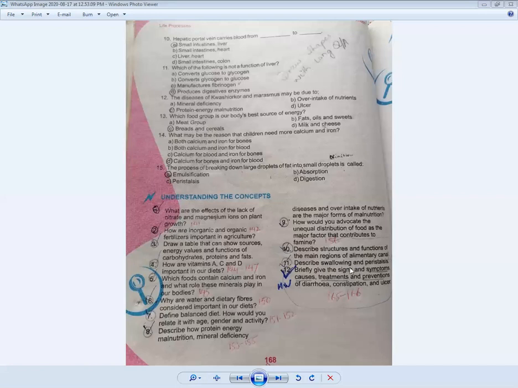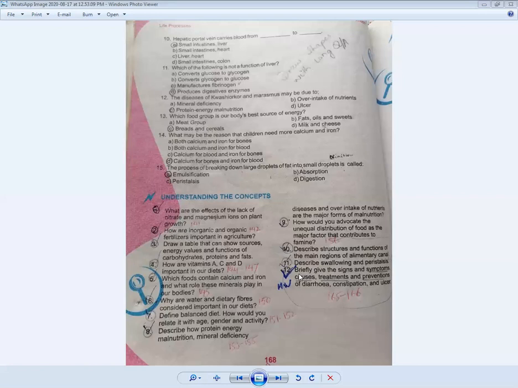Describe swallowing and peristalsis. It means you have to write the definition of swallowing and peristalsis, and how a person does the swallowing and how peristalsis movements happen inside the body. You can find its answer on page number 157 in your book. This is question number 11.